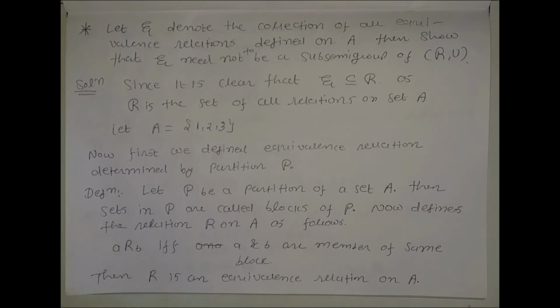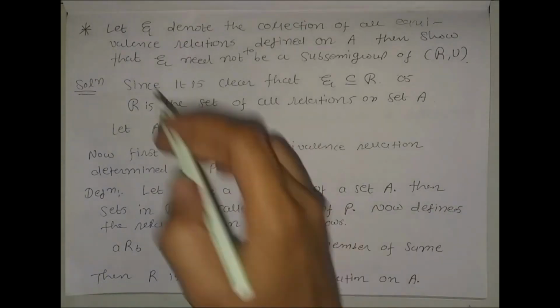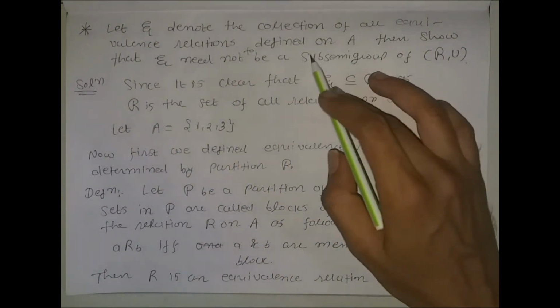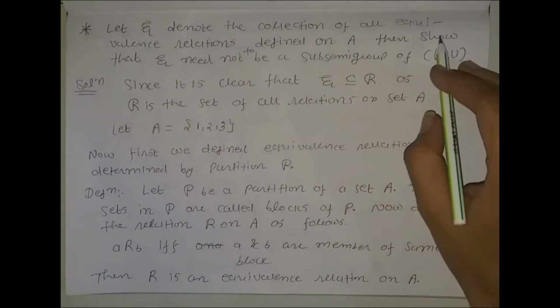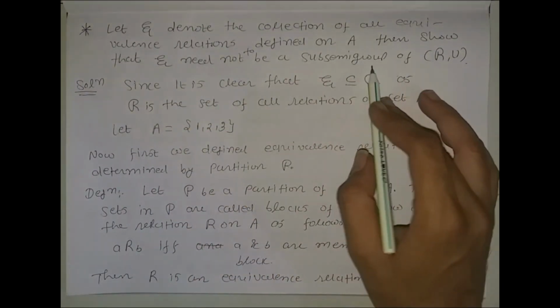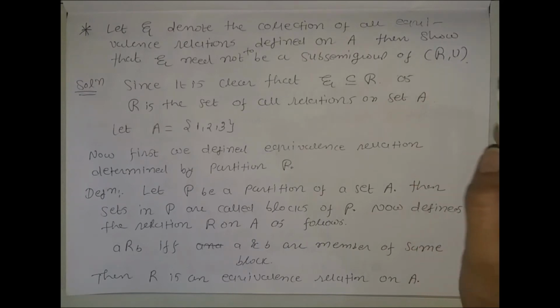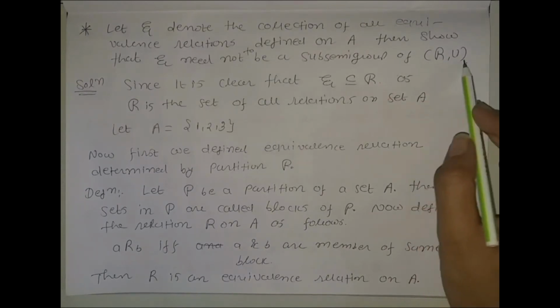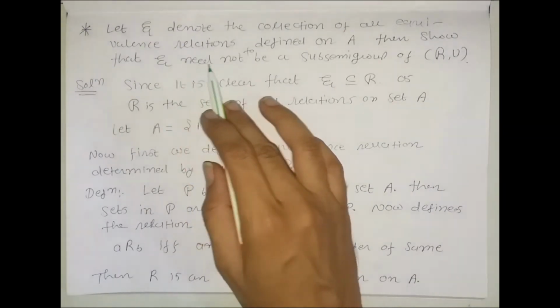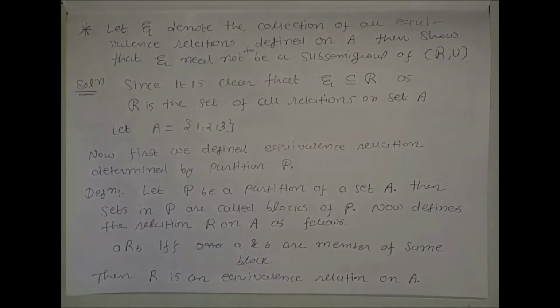Script R is the collection of all relations on set A, and script E is the collection of all equivalence relations defined on A. Then show that script E need not be a sub-semigroup of script R with union. Our aim is to show that it need not be a sub-semigroup.